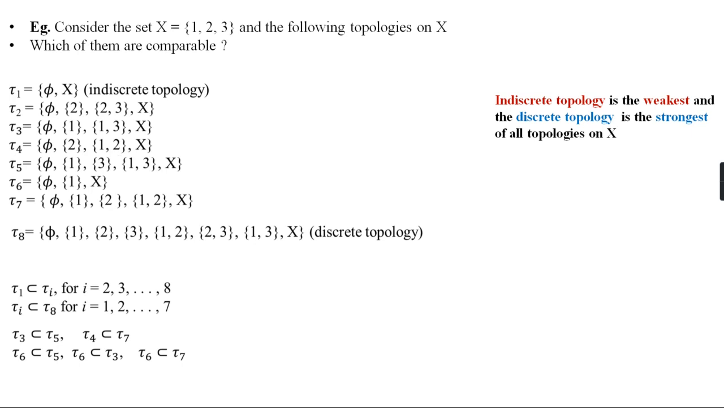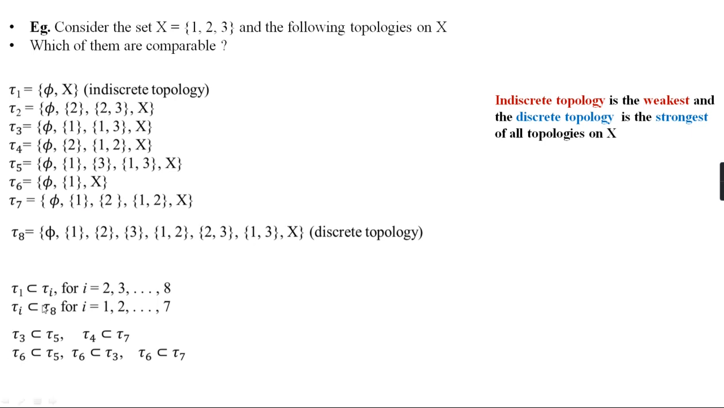Again, we can see that there are some other comparable topologies. One of them is τ4 contained in τ7; τ4 and τ7 are comparable. τ4 consists of the empty set, the singleton set {2}, the set {1, 2}, and X. τ7 consists of the empty set, {1}, {2}, {1, 2}, and X. Each member of τ4 is an element of τ7. So τ4 and τ7 are comparable.